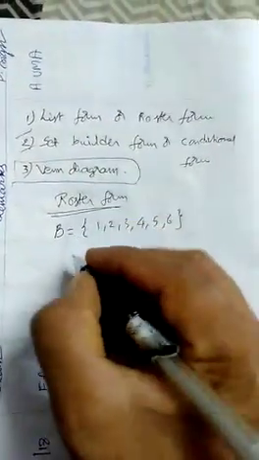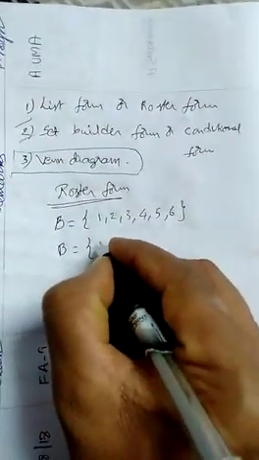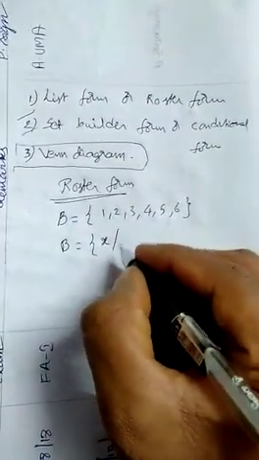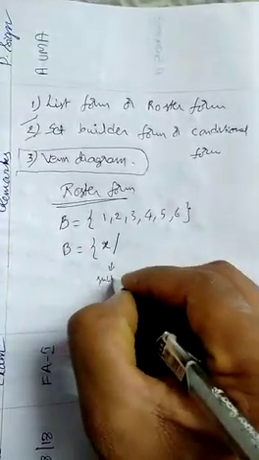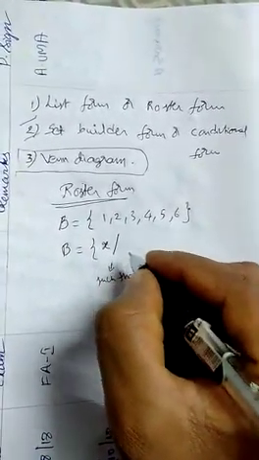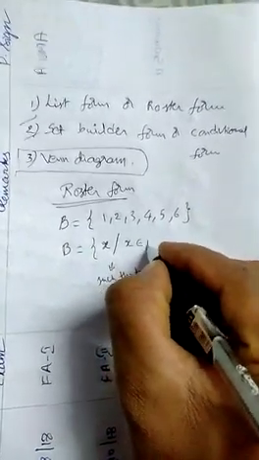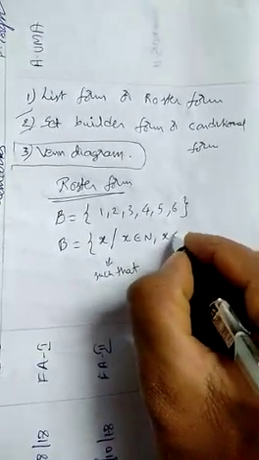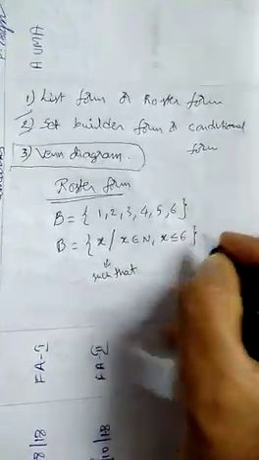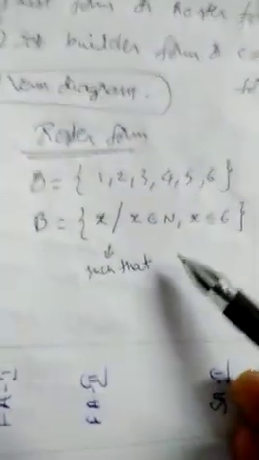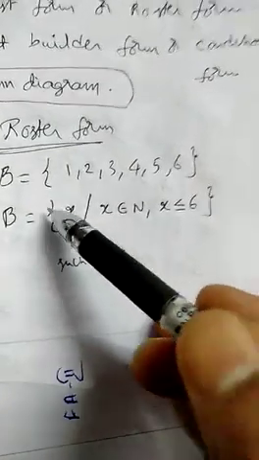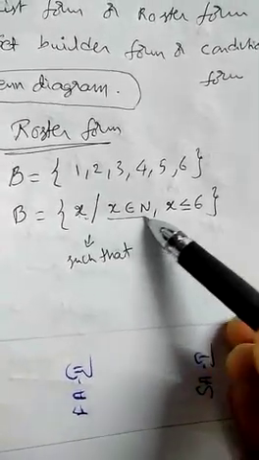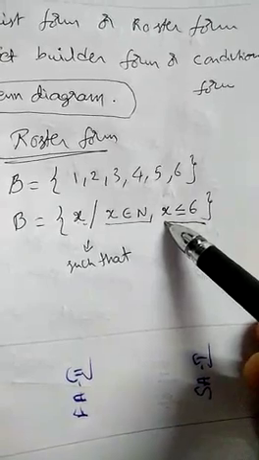Now when you want to write the same thing in set builder form, you should write like this. Set of all X, where X is a variable; it can be X, Y, Z, A, B, C, any letter you can write. This symbol is called such that: X such that X is a natural number, X belongs to N, and X is less than or equal to 6. While I am writing this condition, it tells you that you are collecting X's. This is called the set of all X. Which type of X are you collecting? That X must be a natural number and less than or equal to 6.